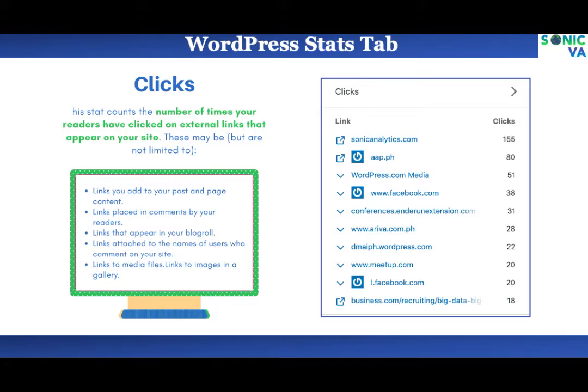The next one that I look at is called clicks, right? And this just tells you how many clicks you've had on certain things related to your site. So if you embed a lot of links, if you're writing articles that go off to other places, if you're embedding YouTube or Eventbrite or Facebook, those links off your site will pop up in the clicks tab. So you're going to see a lot of things that you're deriving traffic to.